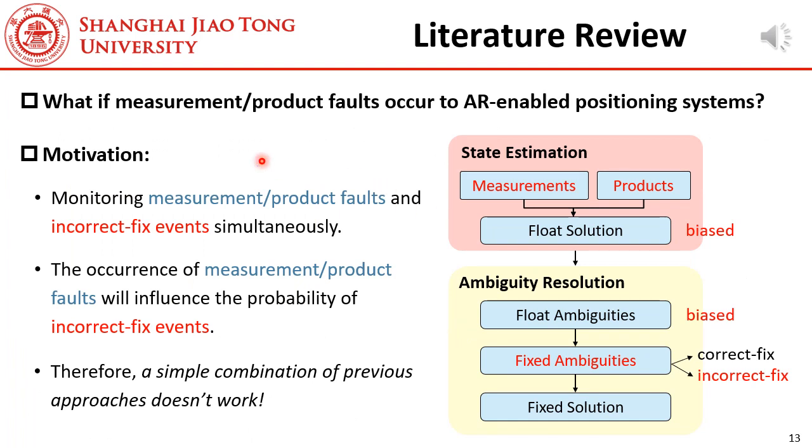So our question is, what if measurement faults or product faults occur to an ambiguity fix-enabled GNSS positioning system? Can this gap be filled by a simple combination of prior approaches? The answer is no. See this figure: if the measurements or the products are faulted, the float solution will be biased, and the float ambiguities will also be biased. This will influence the ambiguity resolution process, that is, the risk from incorrect fix events will be different from the